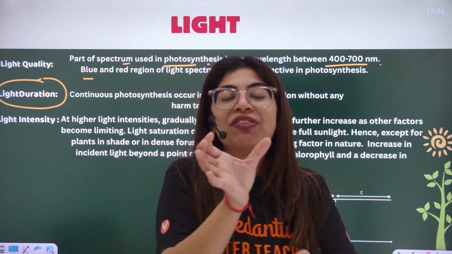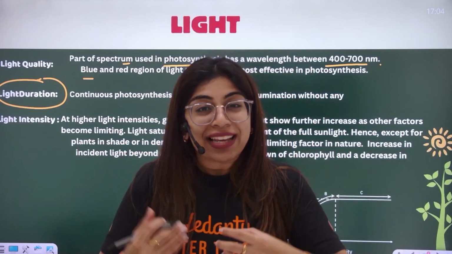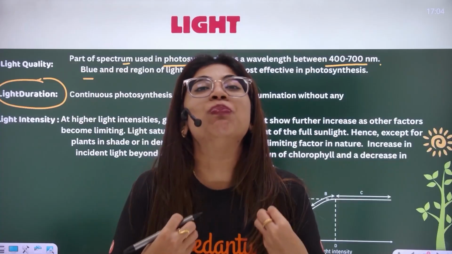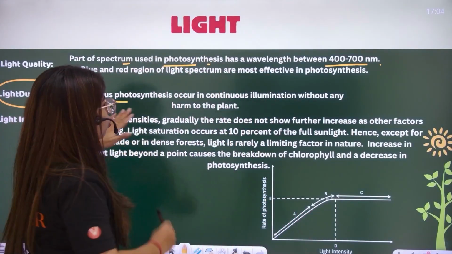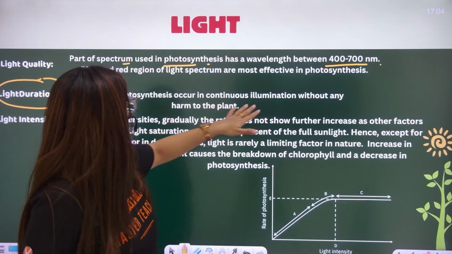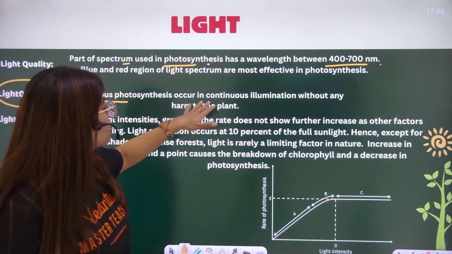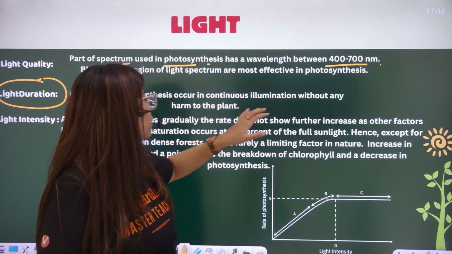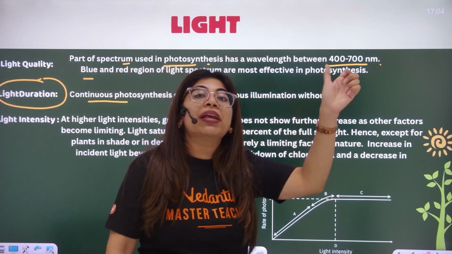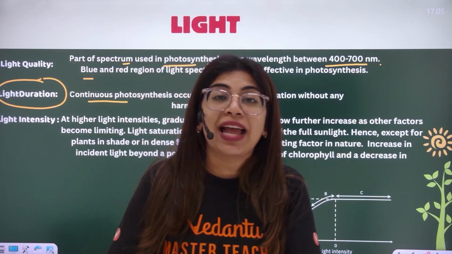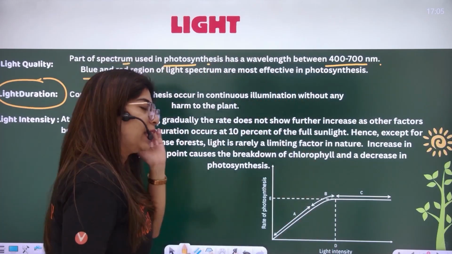If the light is given in the form of patches, it shows a higher rate of photosynthesis. Continuous photosynthesis occurs in continuous illumination without any harm to the plant, but light coming in packets, discontinuous light, is any day better.